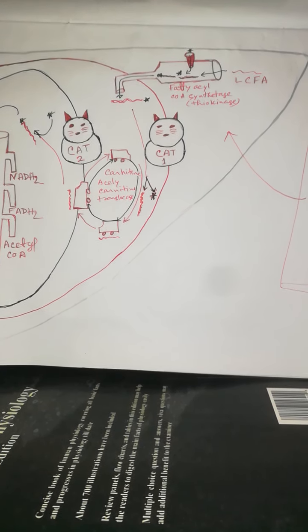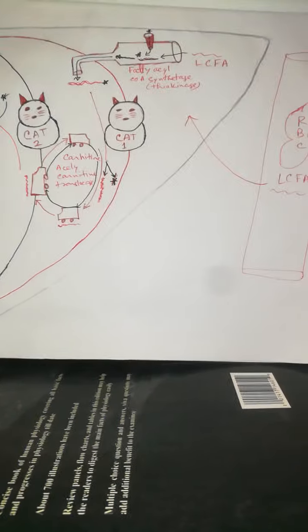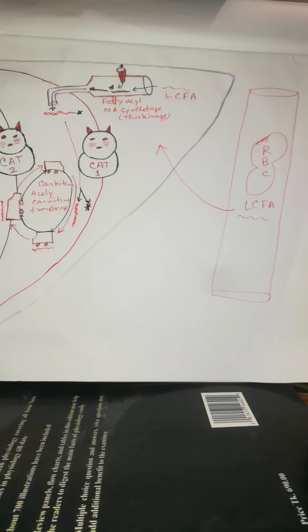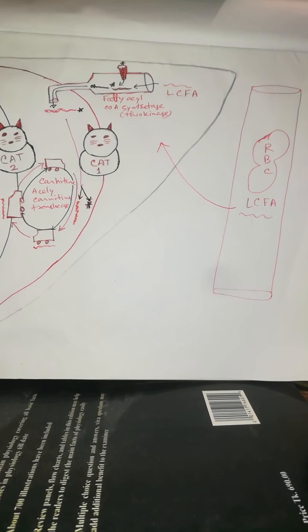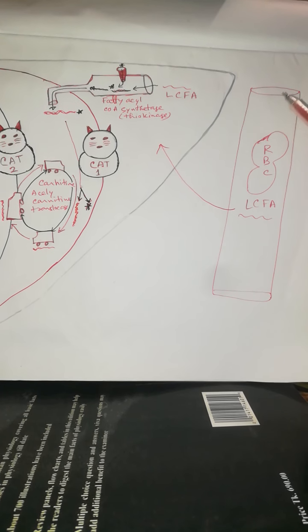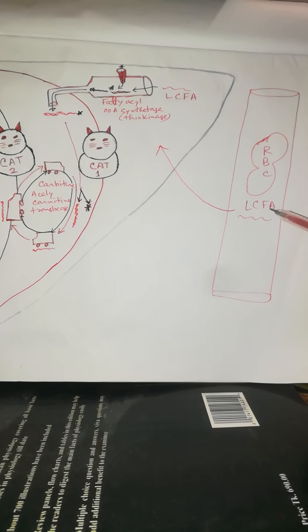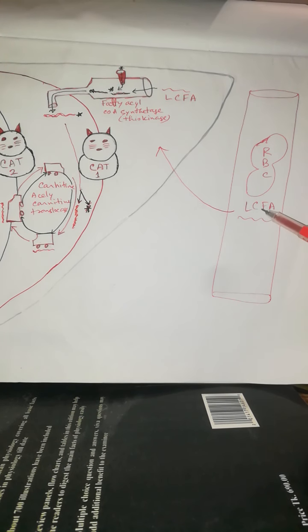This is the third lecture of beta oxidation of fatty acid. Here you follow. This is the blood vessels. From the adipose tissue, long chain fatty acid come to the blood.